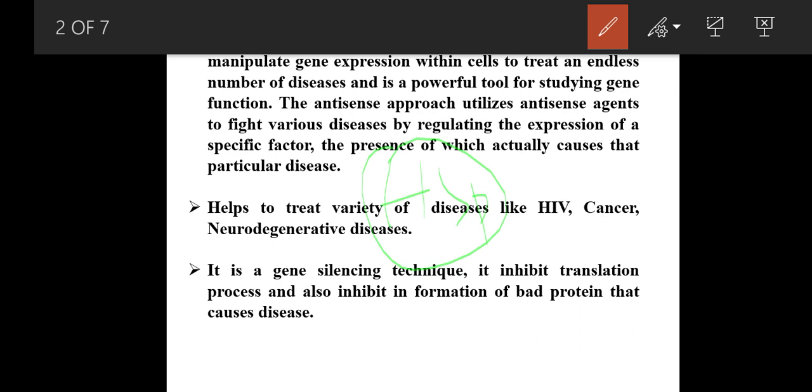Understood? If any antisense oligonucleotide binds to the mRNA, the protein synthesis will stop, and this is actually called silencing of the gene. It inhibits the translation process. We already discussed that it inhibits the translation process, and also inhibits the formation of the bad protein that causes diseases. Actually that is what we have discussed in the cancer cells.